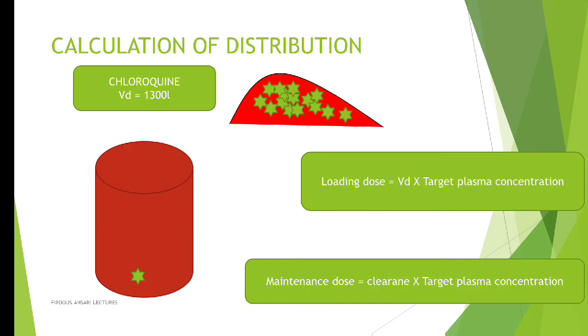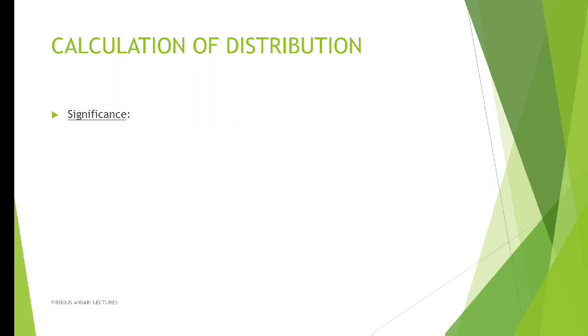For that maintenance of 100 molecules, we gave the maintenance dose. And maintenance dose mainly depends upon the clearance, because among those 100 molecules, 50 molecules underwent metabolism, and after metabolism, it is followed by elimination. It is getting cleared off from our body. So maintenance dose mainly depends upon clearance. Okay, so that is maintenance dose. Loading dose is required for initiating the action of the drug, and maintenance dose is required for maintaining the action of the drug. So this is how we are calculating the distribution by apparent volume of distribution.